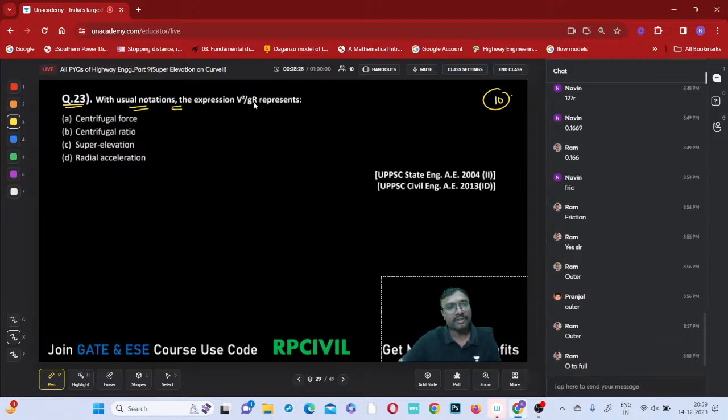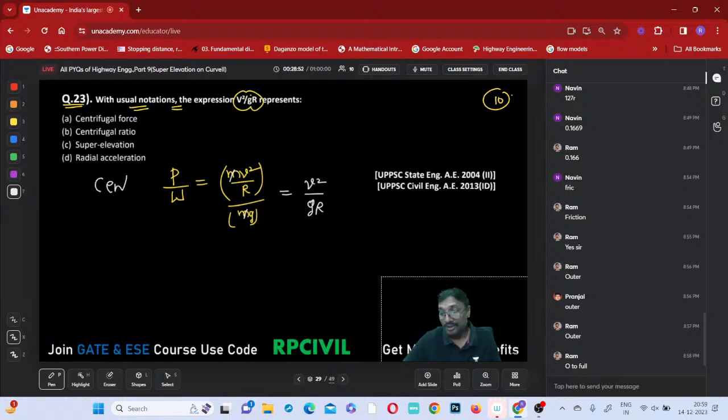With usual notations, the expression v square by gr represents what? If you observe, it is P by W. P is nothing but mv square by r, divided by W, which is mg. So it is v square by gr. This is the centrifugal ratio. P by W is the centrifugal ratio. Option B is the correct answer.